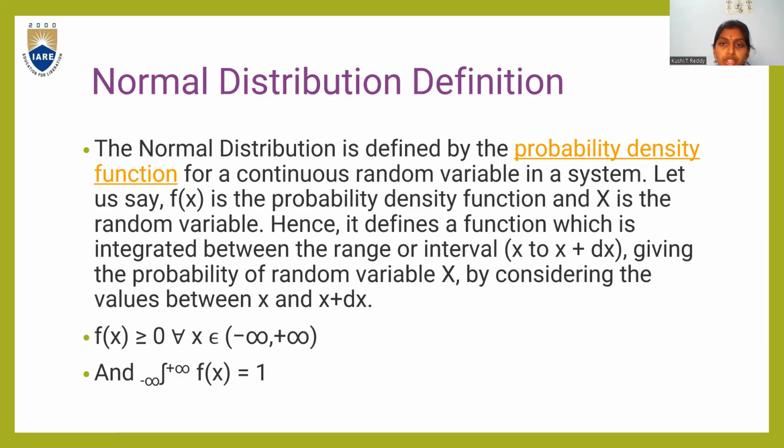So let us once again recall the definition of normal distribution. The normal distribution is defined by the probability density function for a continuous random variable in a system. Let us say f of x is the probability density function and x is the random variable. Hence, it defines a function which is integrated between the interval x to x plus dx, giving the probability of random variable x by considering the values between x and x plus dx.